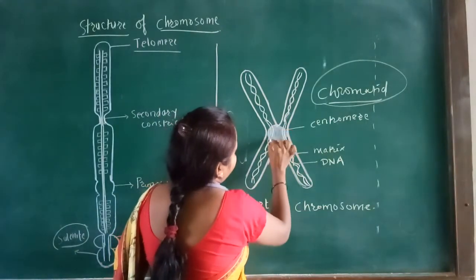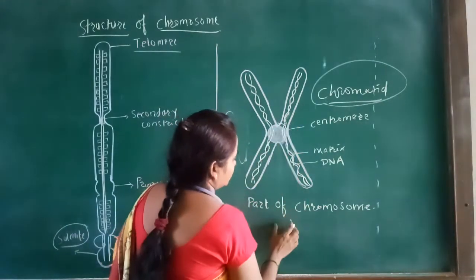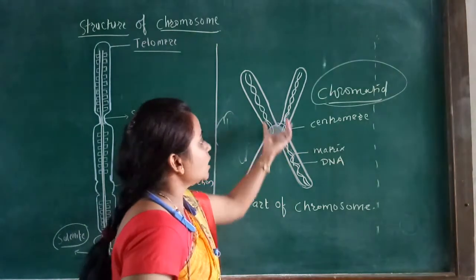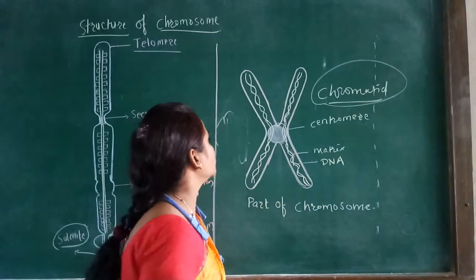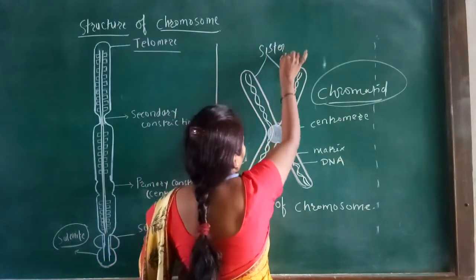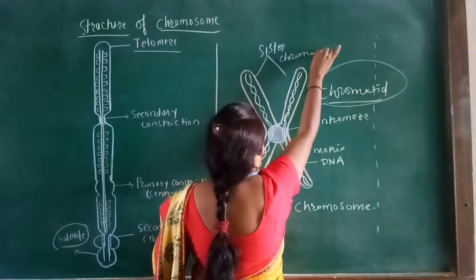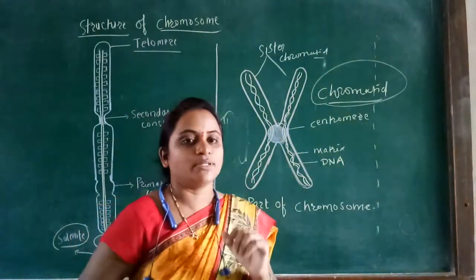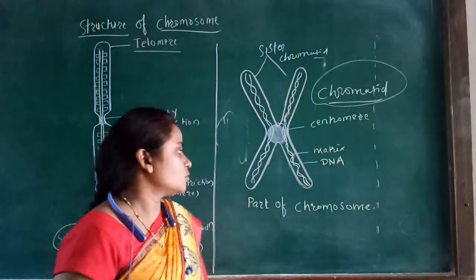At the center of the chromosome, it divides the chromatids. These two are sister chromatids. Sister chromatid means they are genetically the same.